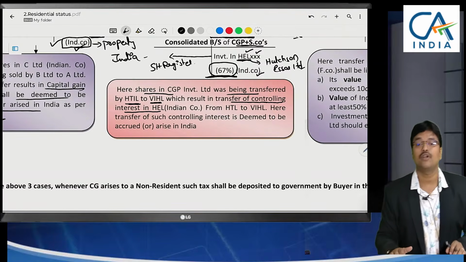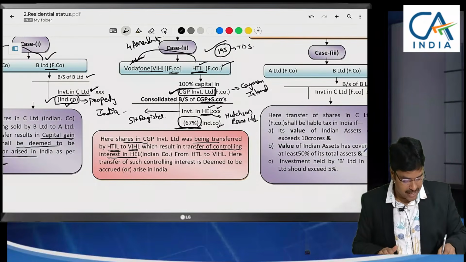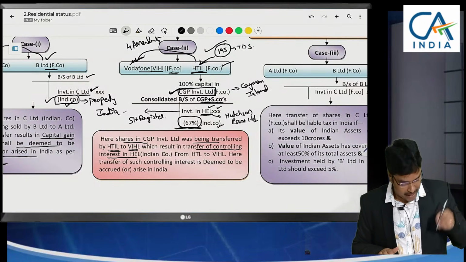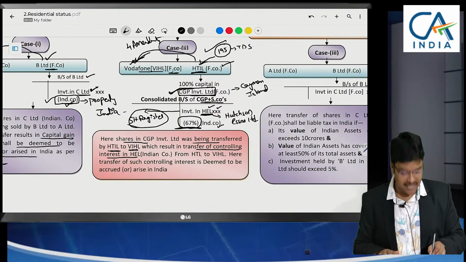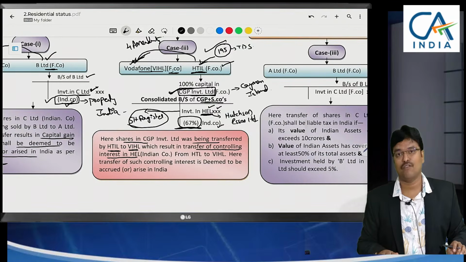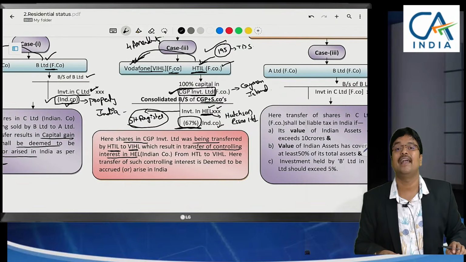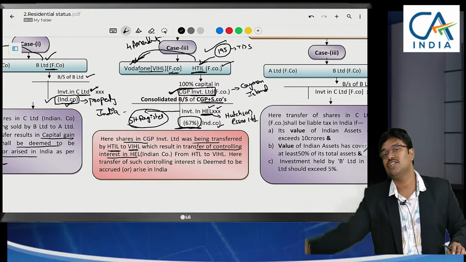So by this controlling interest, even though the shareholder is the same, earlier who was controlling HEL? Hutchison. But now who will control? Vodafone will control. Even though the shareholder is the same, control has been transferred. Directly or indirectly, voluntarily or involuntarily, conditionally or unconditionally. All these provisions have been changed in the Income Tax Act. The transfer definition is changed.